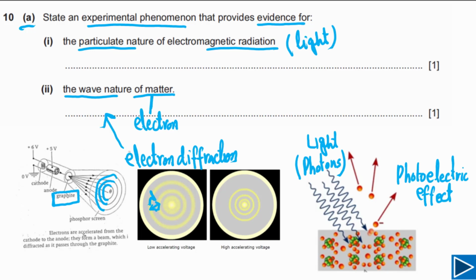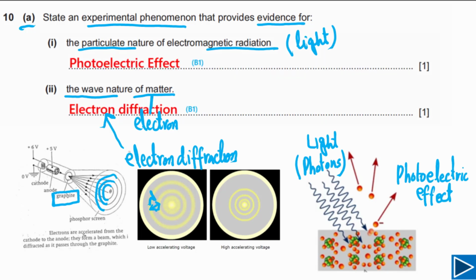This question has 2 marks. If you have written these 2 points, you will get 2 marks. So these are B marks. It must be in the answer.